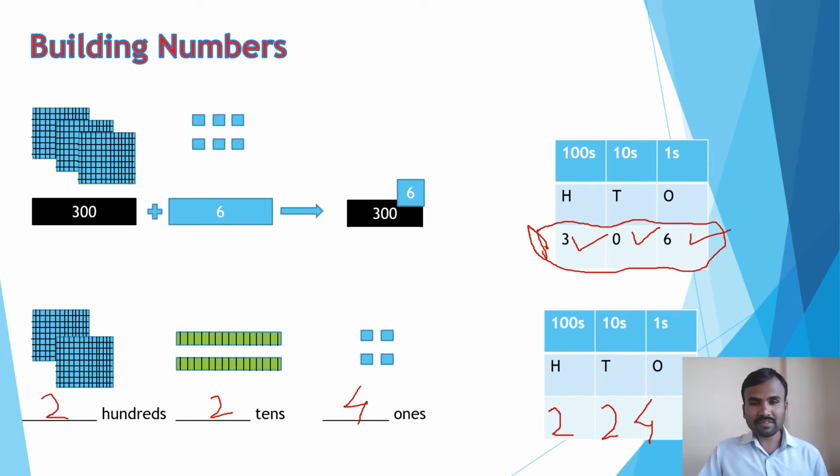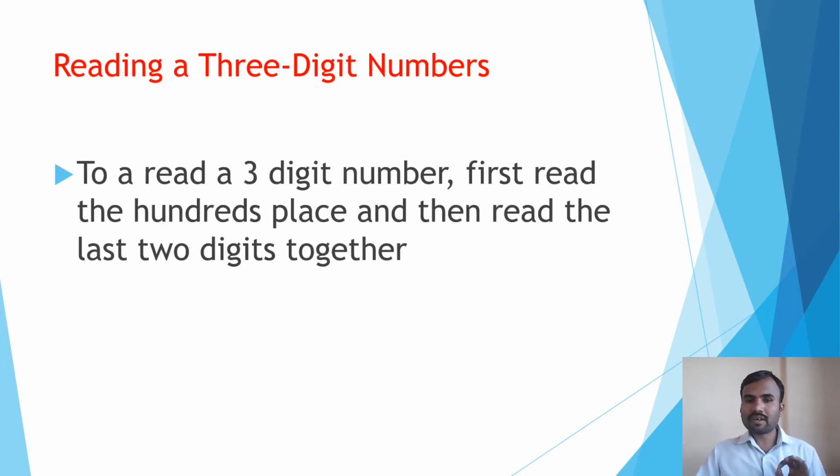And now the question is, when you are reading a 3-digit number, just keep in mind, you have to start reading that number from the hundreds place. Like 224. Please remember this point. To read a 3-digit number, first read the hundreds place, then read the last two digits together.